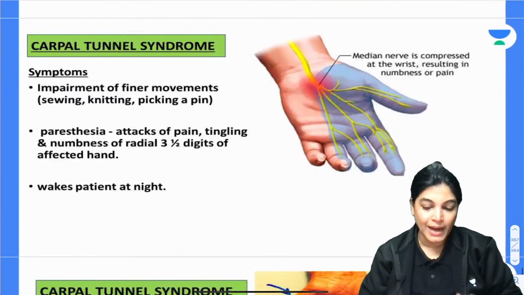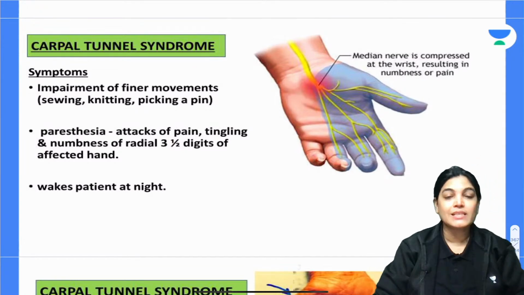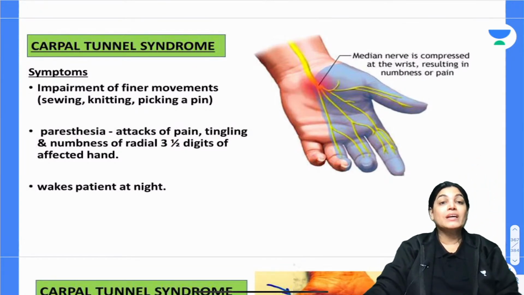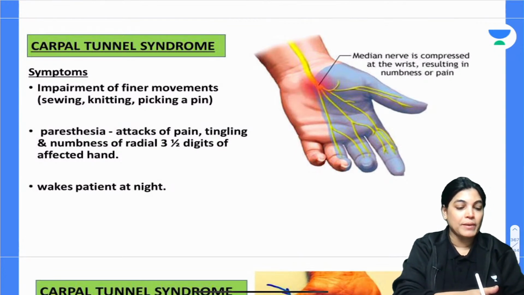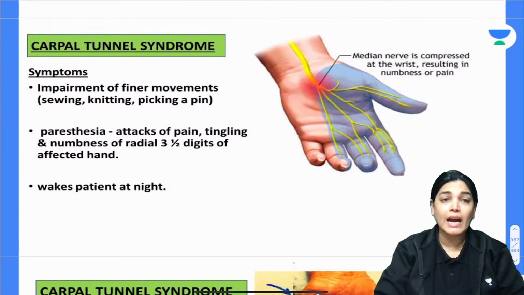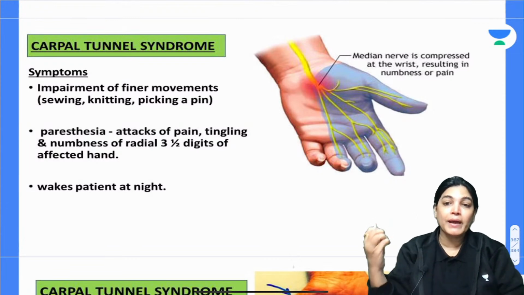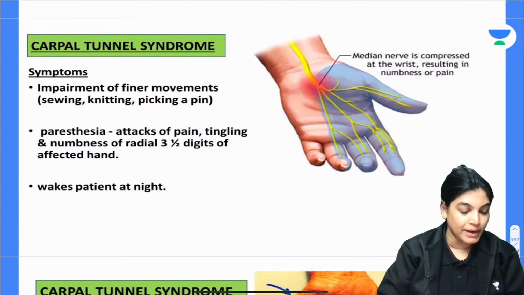We have done the reasons. Now my dear aspirants, just see the carpal tunnel syndrome symptoms. When you see a patient of carpal tunnel, they will have impairment of the finer movements.